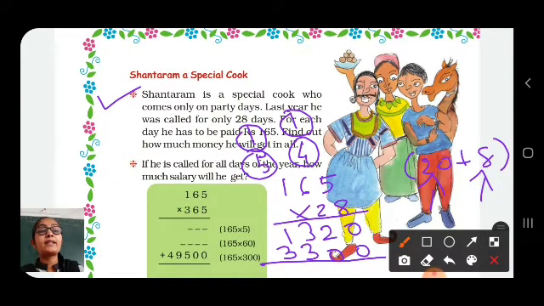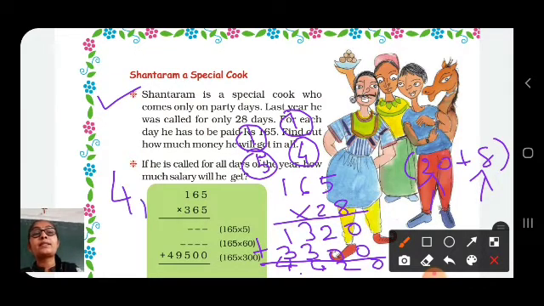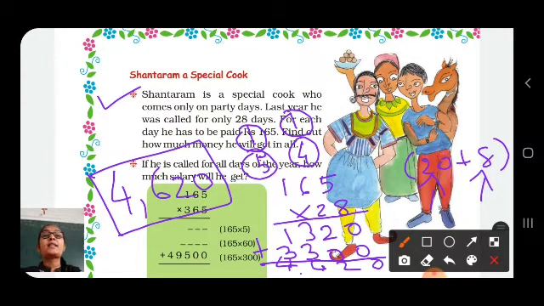Now we will add both the products. 0, 2, 3 plus 3, 6 and 1 plus 3, 4. So this way we have found out the salary for 28 days is equal to 4620. Shantaram's salary for 28 days is equal to 4620. Now let us see the next word problem.